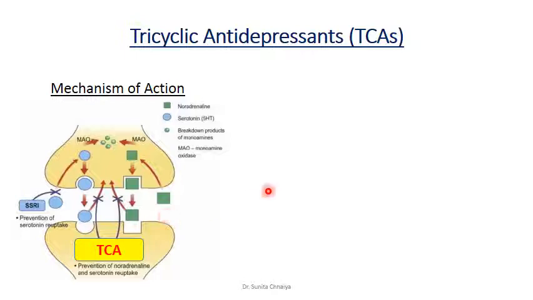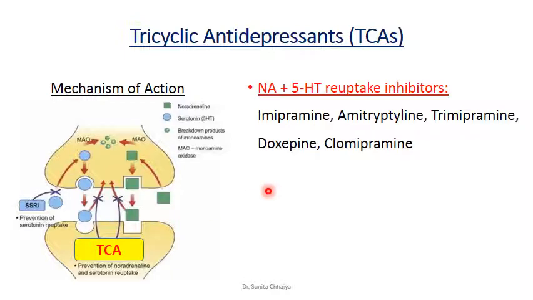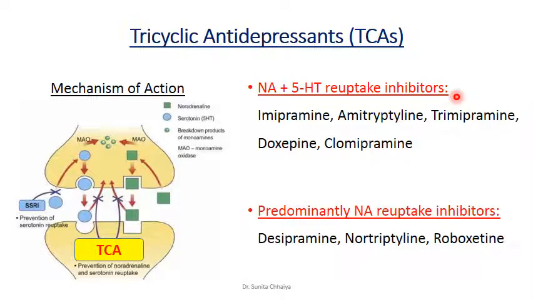The congeners of tricyclic antidepressants are further categorized into two types. Those which predominantly block both noradrenaline and 5-HT reuptake, like imipramine, amitriptyline, trimipramine, doxepin and clomipramine. While there are certain tricyclic antidepressants that predominantly block norepinephrine reuptake. These congeners include desipramine, nortriptyline and reboxetine.